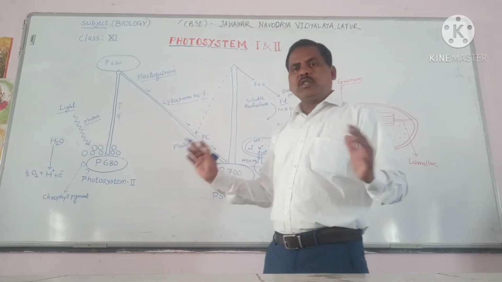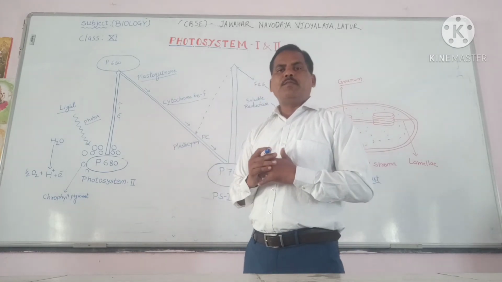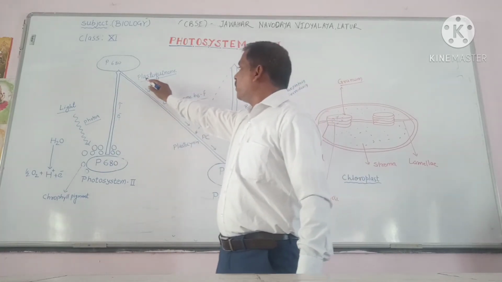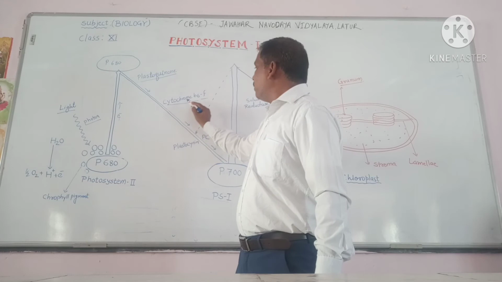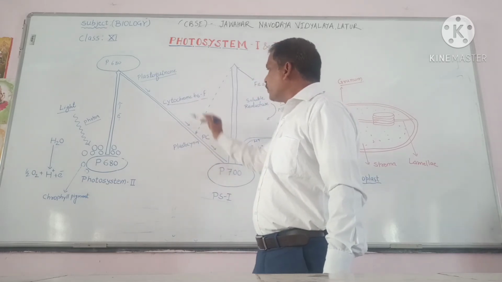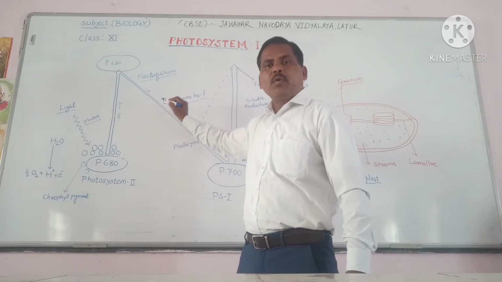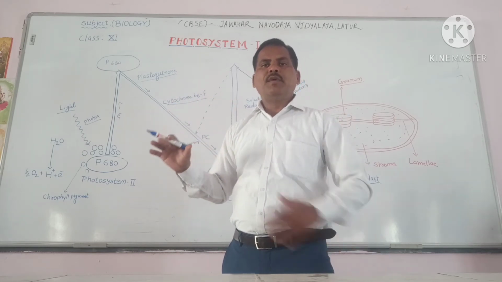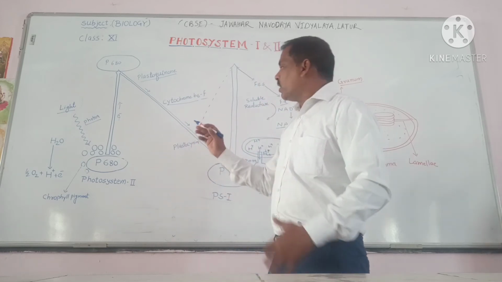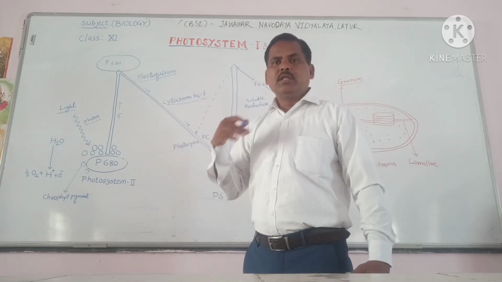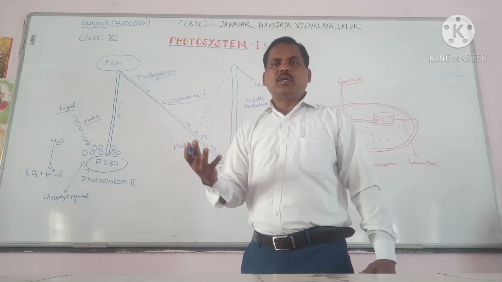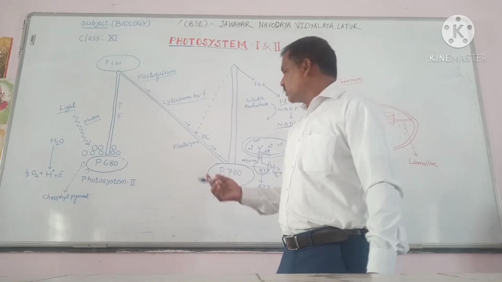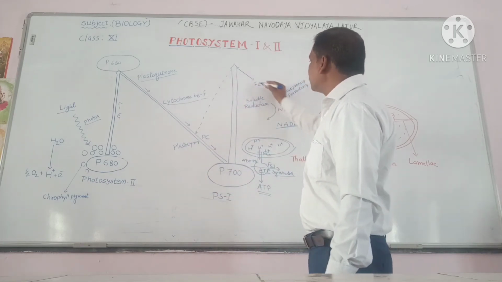So in the photosystem, there is photosystem first and photosystem second. Both work together, and an electron is released. Carrier proteins are present: plastoquinone, cytochrome b6f, plastocyanin. All these carrier proteins are situated in the membrane of the thylakoids. They carry the electron and donate it to the next carrier proteins. In this way, the electron goes on.